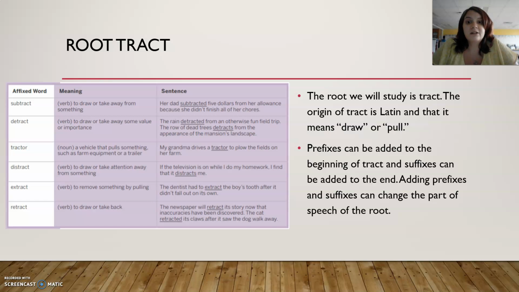So the rain detracted from the otherwise fun field trip. Well, that took away from that time. A tractor is a vehicle that pulls something such as farm equipment or a trailer. So they added TOR or OR to the end of that one. So they actually added a suffix there. Distract means not, and tract. So to draw attention away from something. So it's similar to subtract and detract. Extract is a verb to remove something by pulling. And then retract is to draw back or take back. So remember, tract means to draw or pull. And by adding prefixes and suffixes, we're actually changing the part of speech.